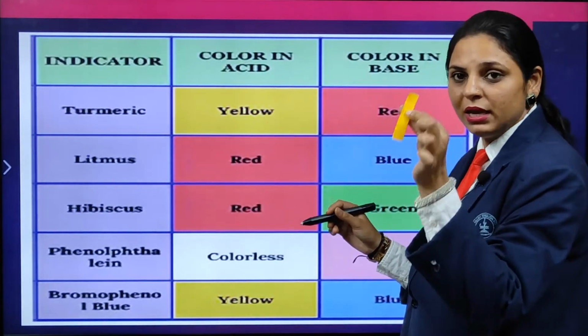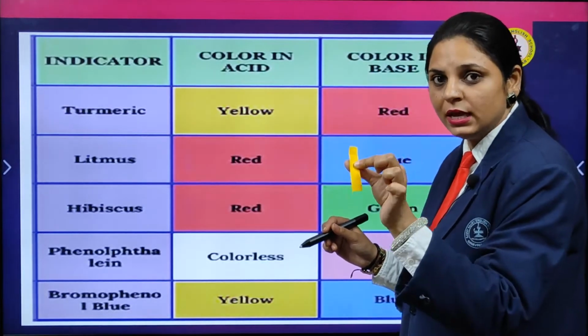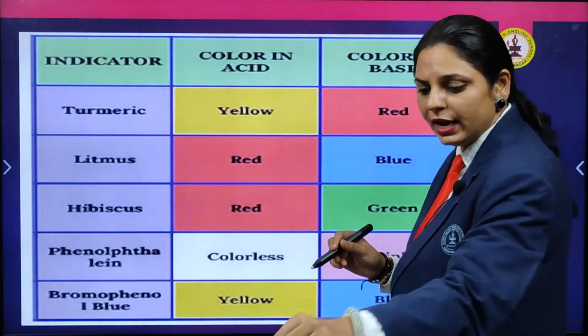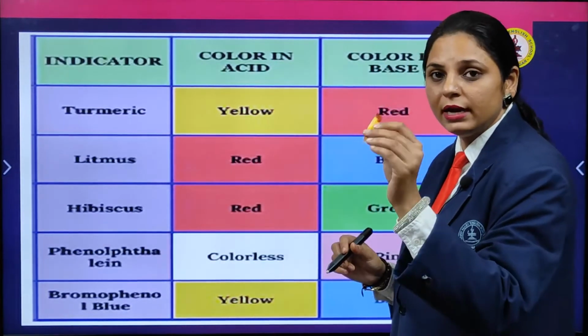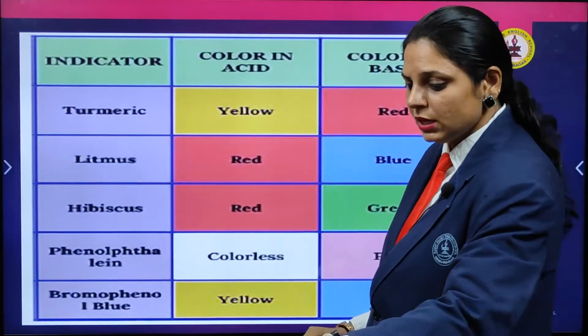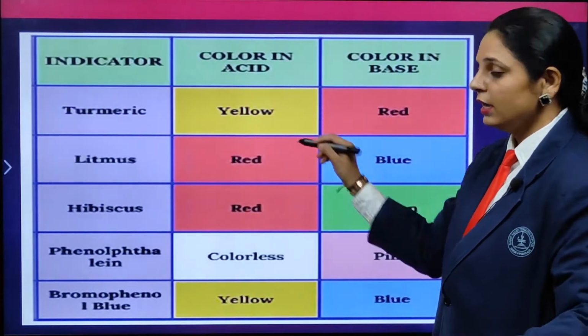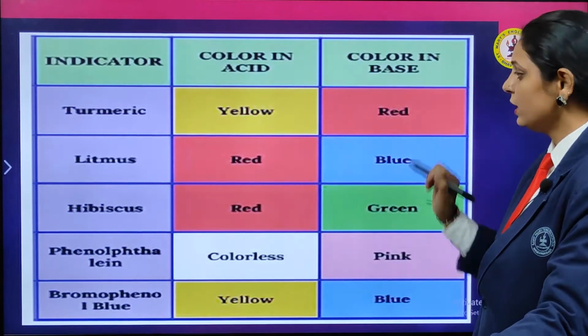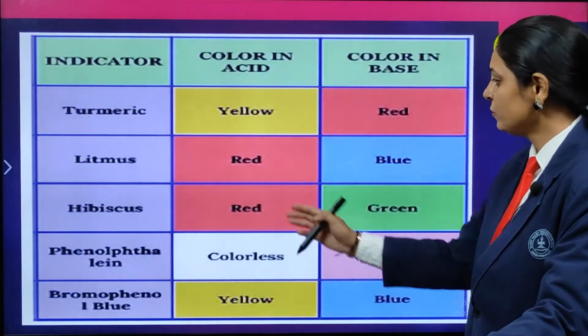It will remain yellow in case of acid, and it will convert to red in case of bases. And litmus will convert into red in acid and blue in case of base.